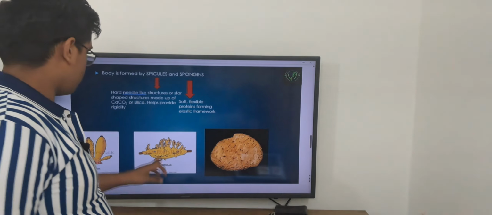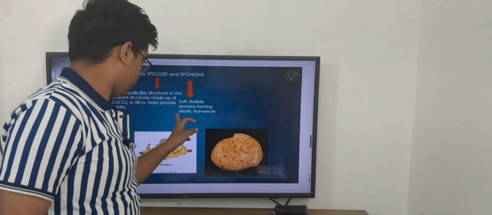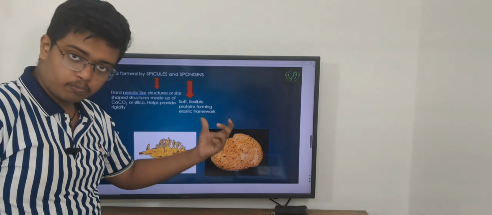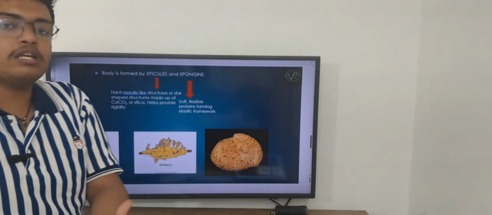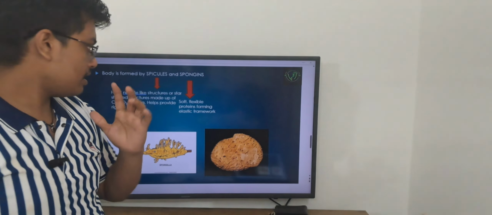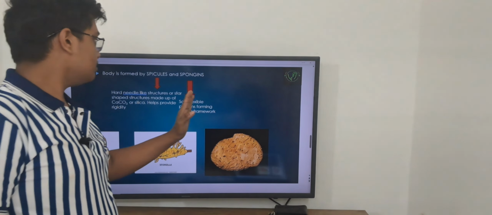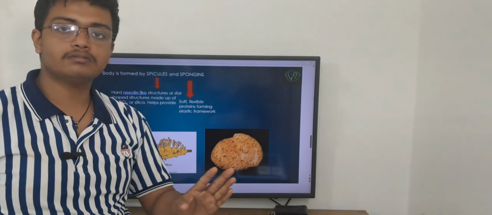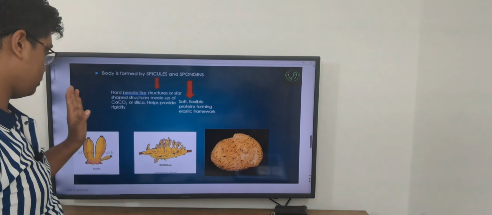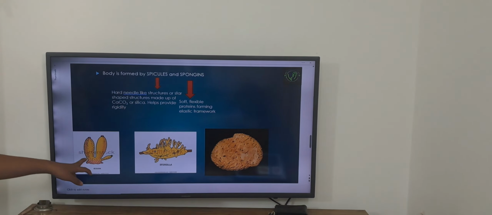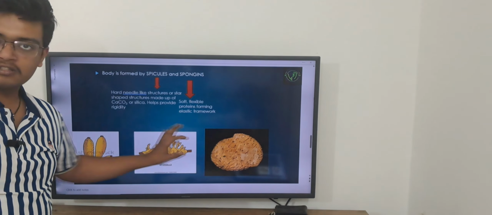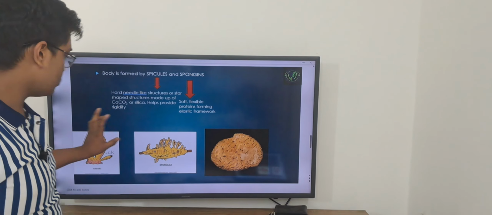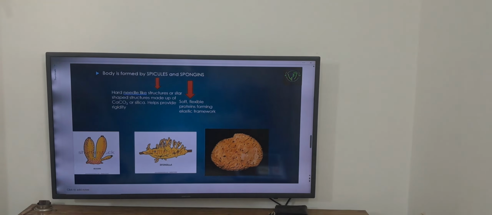And what are spongins? Spongins are soft, flexible proteins forming the elastic framework of sponges. Now see here, I've added pictures of sponges as examples.